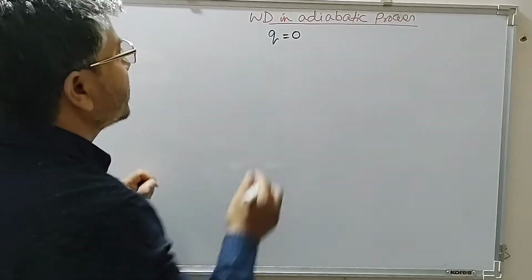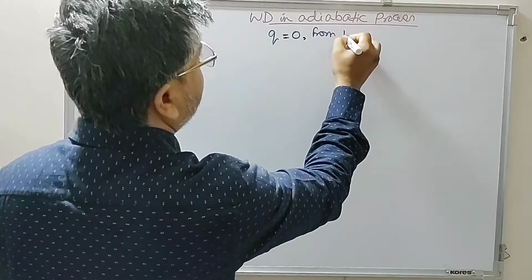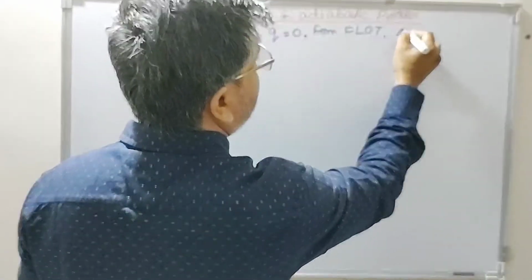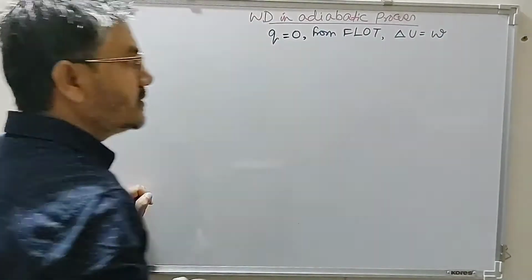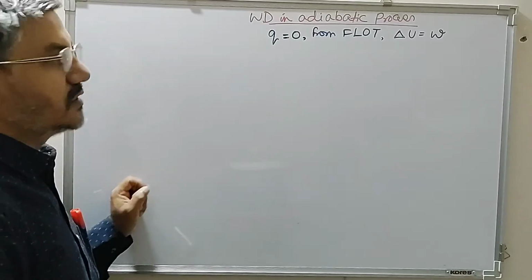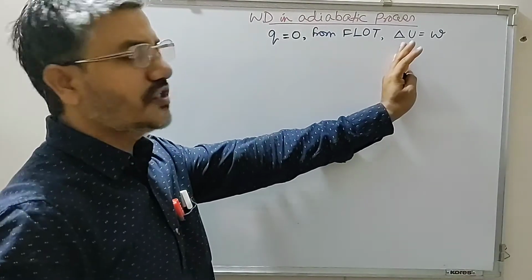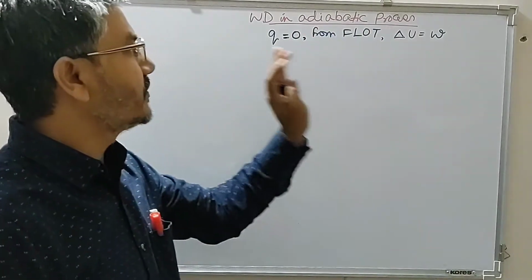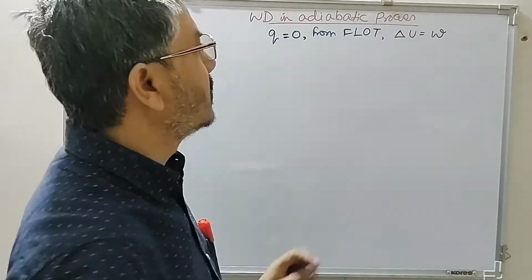So if heat is zero, then from the first law of thermodynamics we get delta U is equal to work done. This is from the first law, because we know that the total change in internal energy is equal to heat involved plus work done. So if heat becomes 0, then work done is equal to delta U,